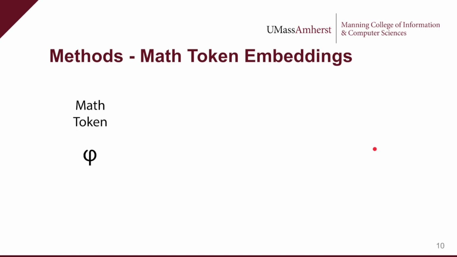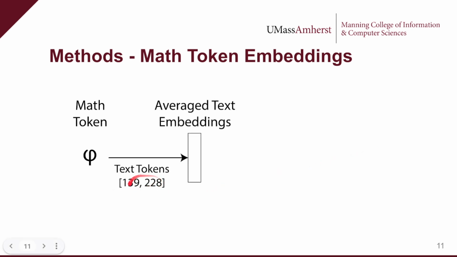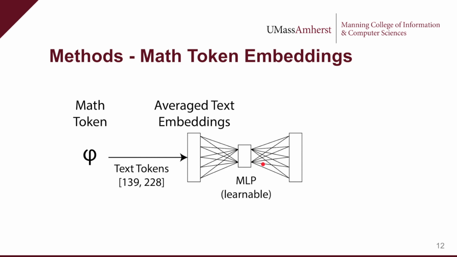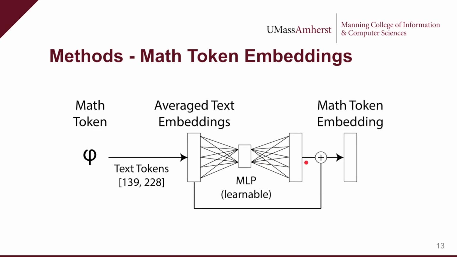Let's say we want to encode the math token phi. We first look up the text tokens for this symbol, get the associated text embeddings, and take their average. Next, we apply a learnable multi-layer perceptron, which learns an offset from the text embedding. Finally, we add this offset to the text embedding vector to get our final math token embedding. This setup ensures that text and math have the same underlying embeddings, but we add additional parameters with the MLP so the model can represent math-specific information.